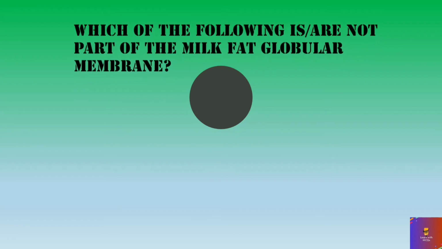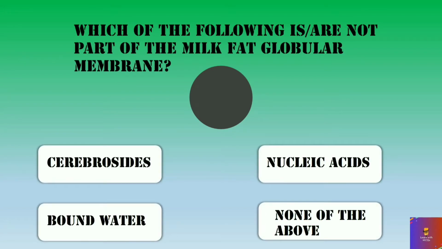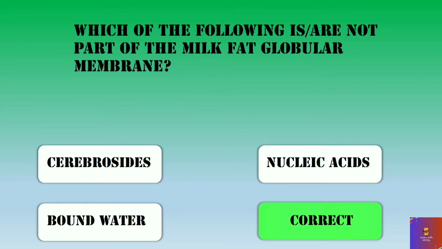Which of the following is not part of the milk fat globule membrane? And the options are cerebrosides, nucleic acids, bound water, none of the above. And your timer starts now. And the right option is none of the above.